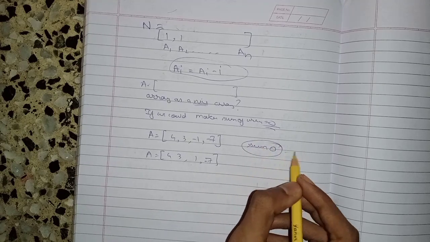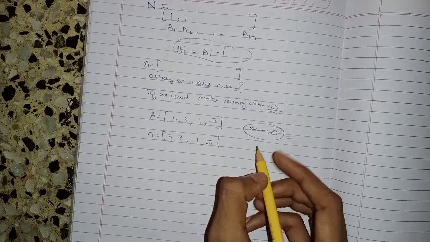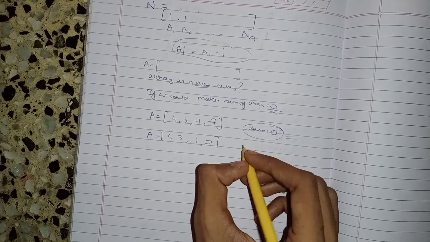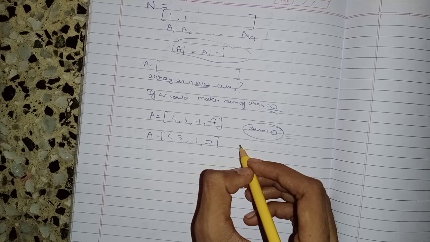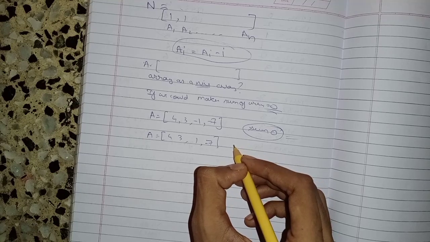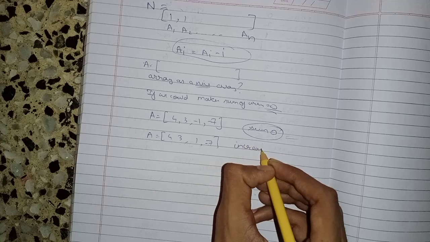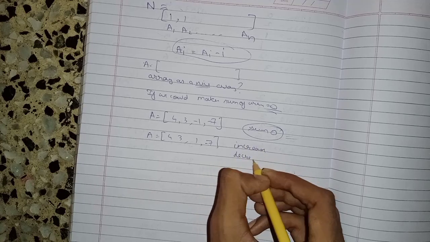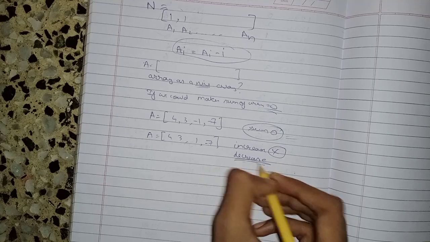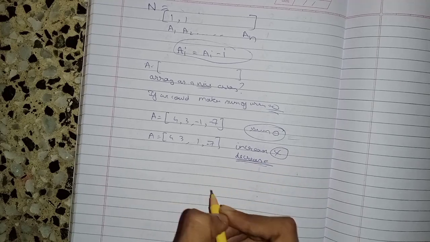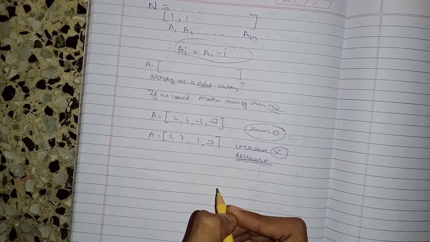This is our task, and we have one observation: whatever number of operations we do, we cannot increase the sum of the array. We can only decrease it or let it stay constant.